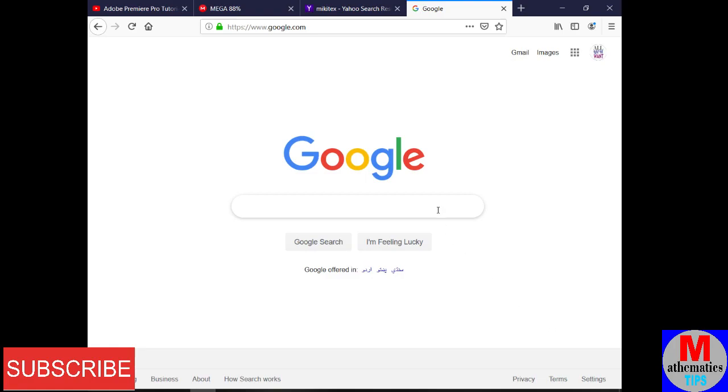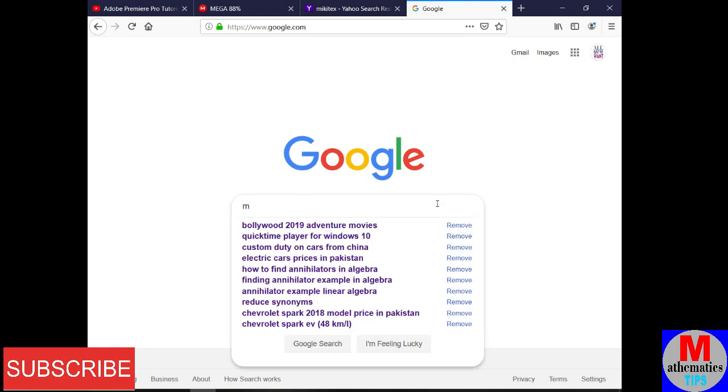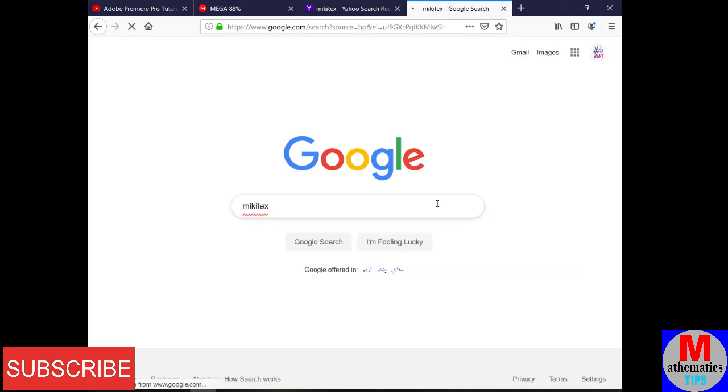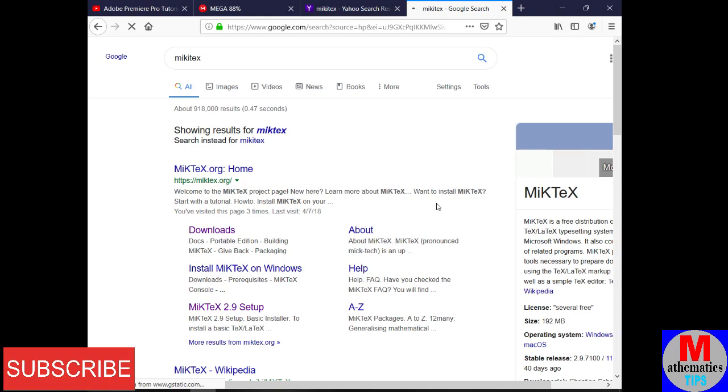Just open Google first and type MiKTeX here. Basically, LaTeX is a combination of two pieces of software. One is called MiKTeX and the second one is called WinEdt. So we have opened miktex.org. Just go to downloads.